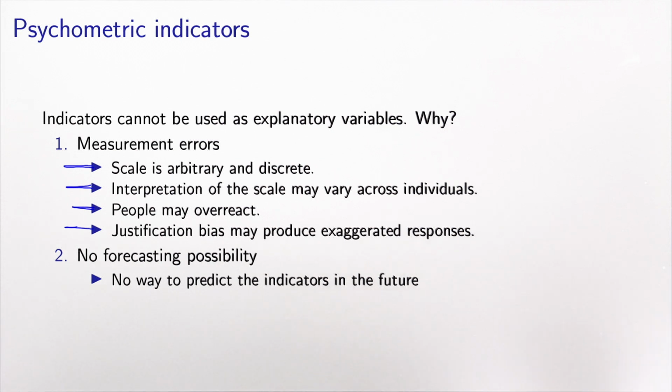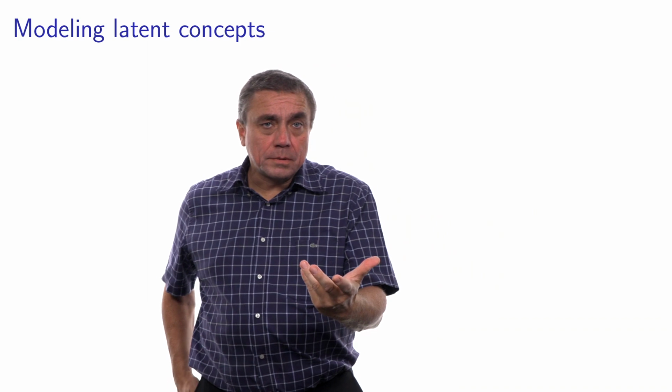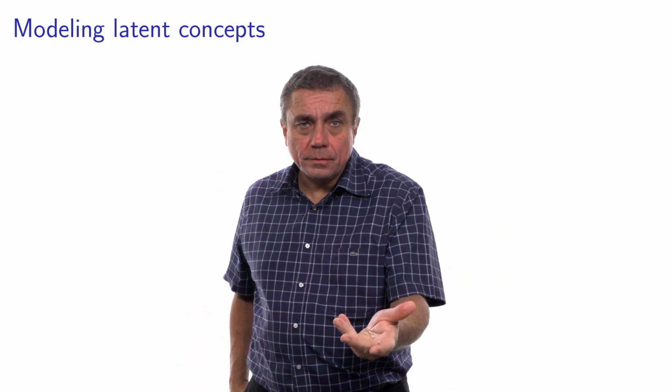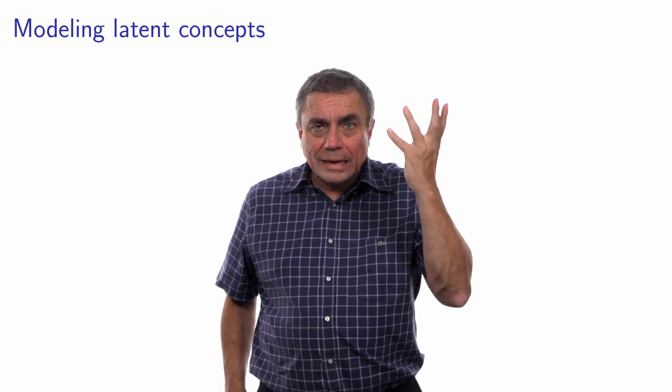And the second reason is that, well, if we have these indicators as variables, we cannot play with what-if scenarios with them. We have no forecasting possibility. Indeed, I have no way to predict what these indicators will be in the future or for people who are not invited in the sample. So for these reasons, these psychometric indicators should be used in a different way. They cannot be used as variables in our choice models. A latent concept is something which is not directly observed. It comes from the Latin word for hidden.